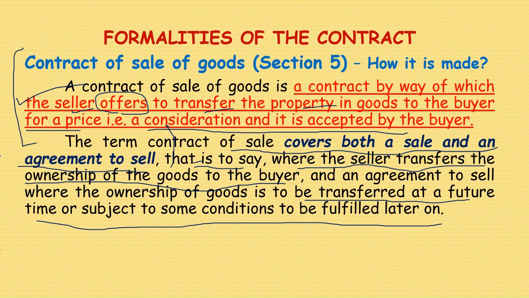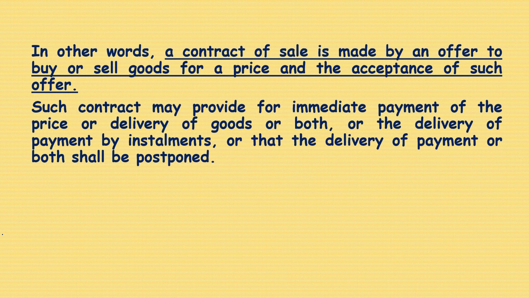Here, in the first case, the seller transfers the ownership in case of sale, and in the case of an agreement to sell, the ownership of goods is to be transferred at a future date or future time, subject to some conditions to be fulfilled.